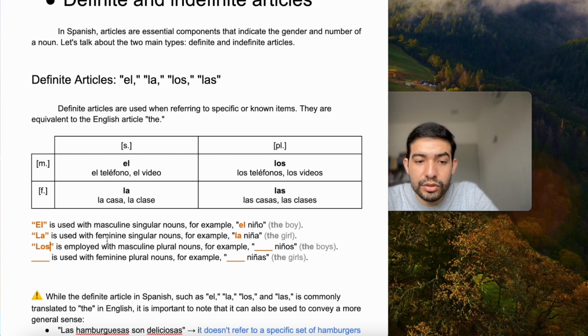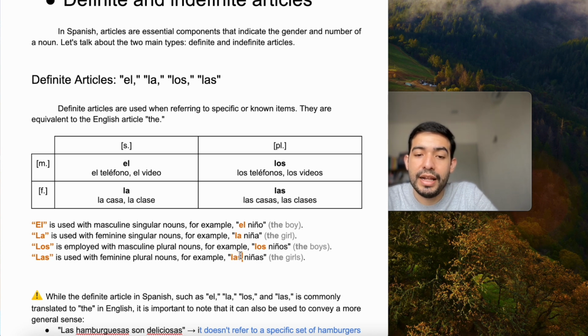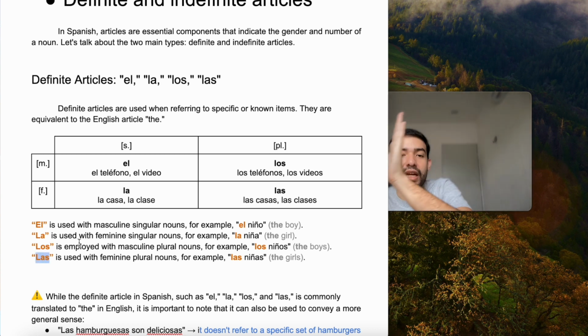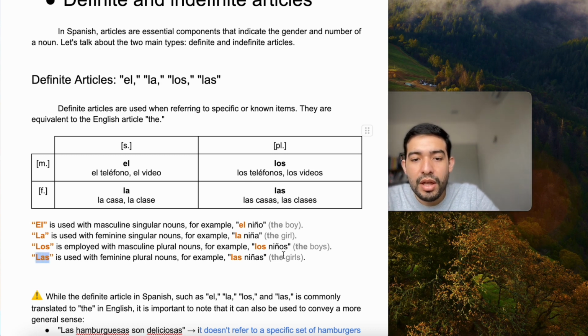Los is used with masculine plural nouns, for example, los niños, the boys, and las is used with feminine plural nouns, for example, las niñas. Again, please notice that in Spanish we would say el, la, los, or las, depending on the word that it goes attached to, but in English, these are all equivalent to the.